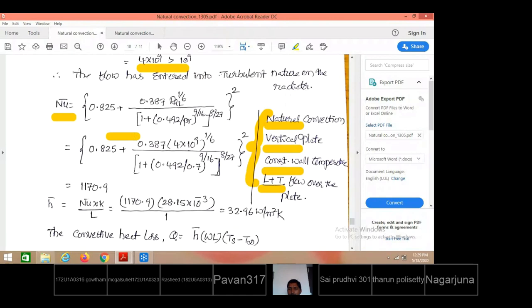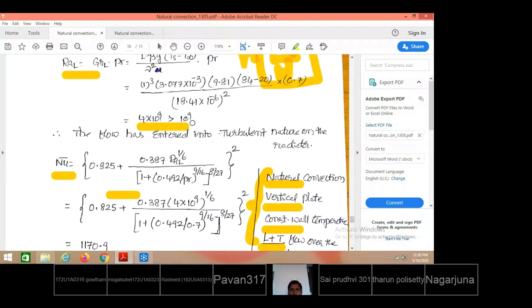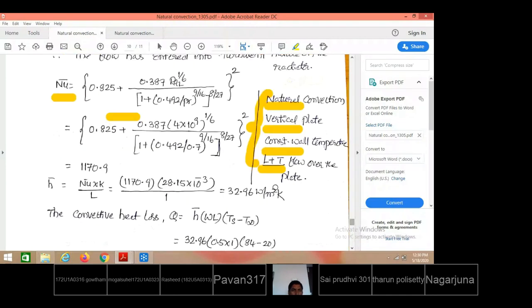So straight away you can take them from the data book, satisfying the given flow conditions. Natural convection over a vertical plate with constant wall temperature, with both laminar and turbulent flow along the plate, where Rayleigh's number is calculated to be greater than 10 to the power 9. That is why the corresponding Nusselt number equation is this. After getting the average Nusselt number, Nu bar equals H bar L by K. From there, H bar is obtained as 32.96.